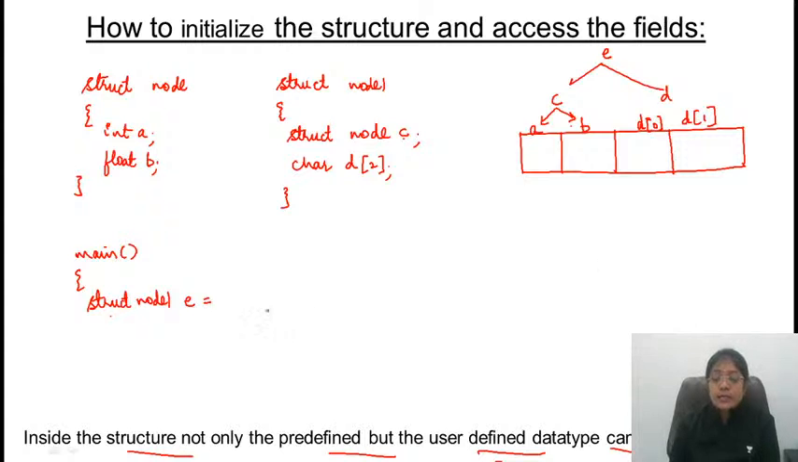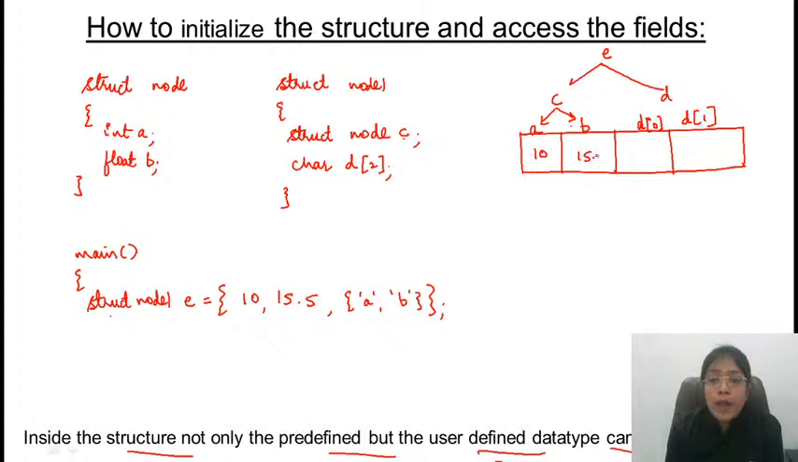Now let's initialize some values here. Values must be in the same order. What is the data type of A here? That is integer, so take some integer value. What is the data type of B? That is float, take some float value. Then this is over. Then there are some characters coming up. So let's call these A and B. So this means that this is holding the values like 10, 15.5, A and B.